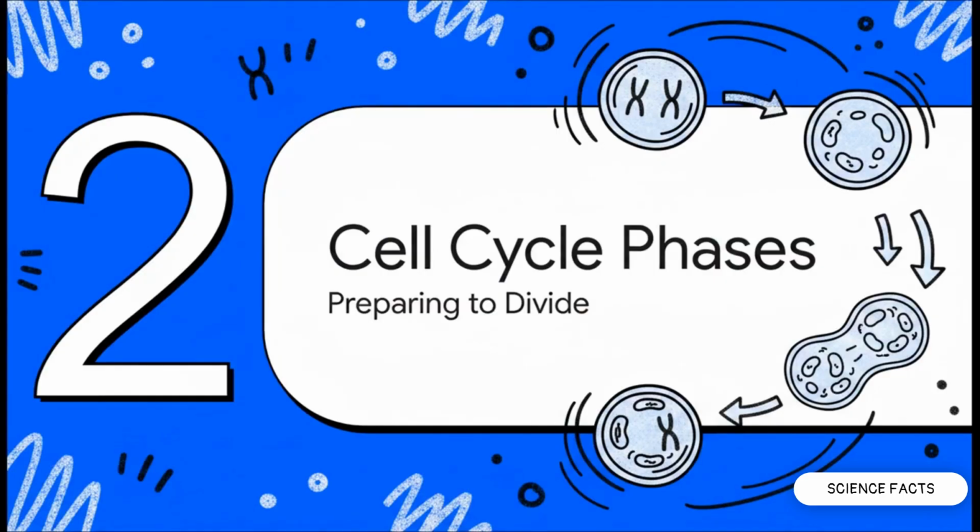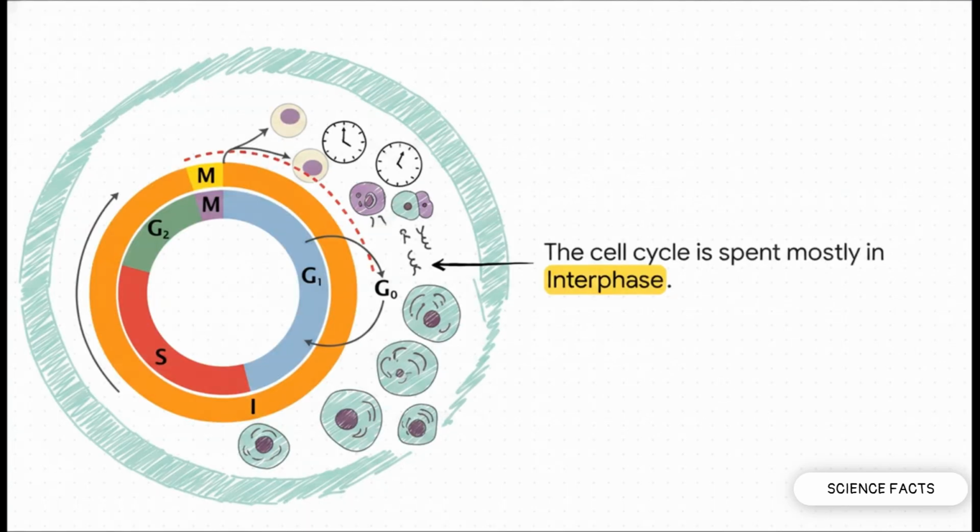So what's actually happening under the hood when a cell commits to dividing? Just think about the sheer scale of the phases here. A massive proportion of the cycle is dedicated to interphase. That's G1, S, and G2. Compare that to the super brief, roughly 1-hour window of the actual M phase, or mitosis. It's crazy. A cell spends the vast majority of its life simply preparing to divide.